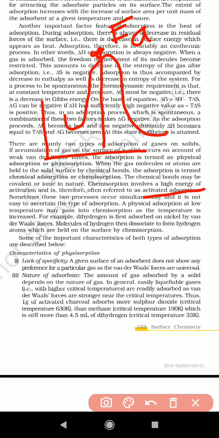Sometimes two processes occur simultaneously, physisorption as well as chemisorption, and it is not easy to ascertain the type of adsorption. Rarely does this happen.